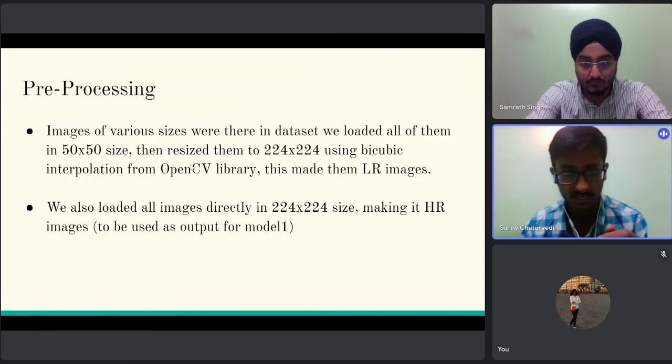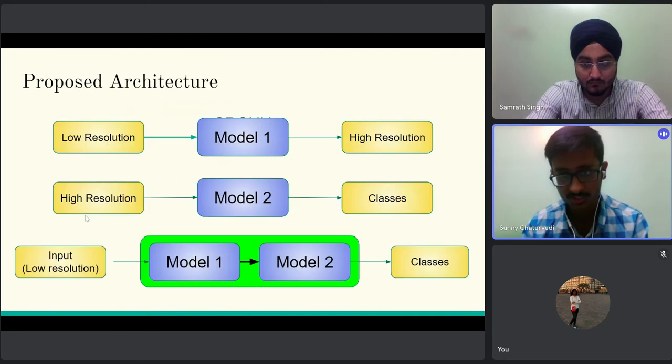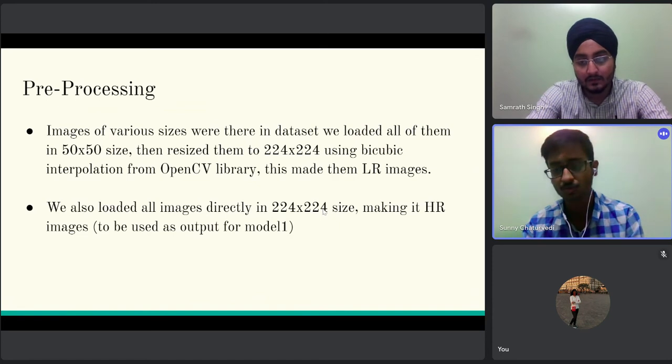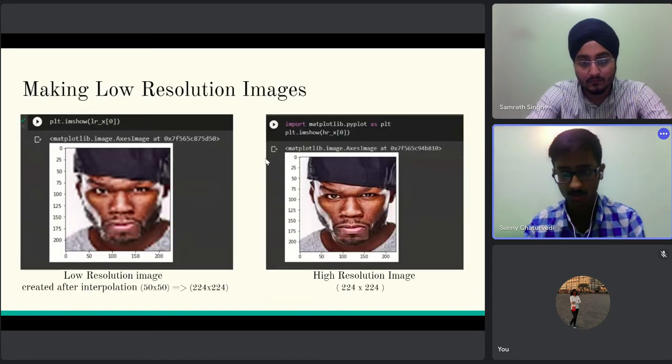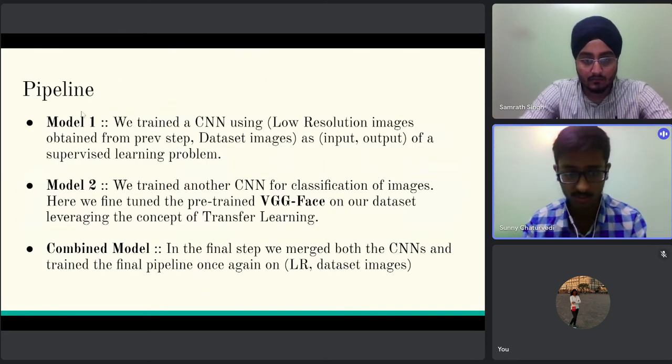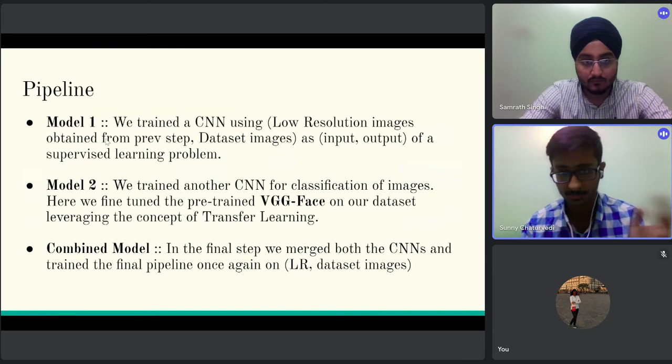Then again, for the high resolution images of our model 1, we loaded all the images directly into 224 by 224 size, making it the high resolution model. So the second image is of that kind. As I discussed earlier, we will have two models and a combined model comprising both. Model 1 will be a normal CNN, which will be trained on low resolution images obtained in the previous pre-processing step. And its output will be dataset images, and it is a supervised learning problem.